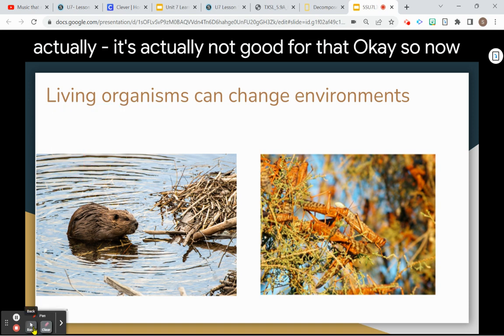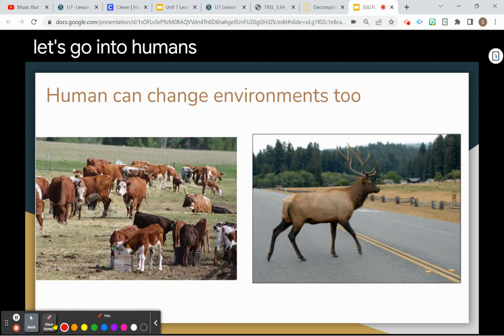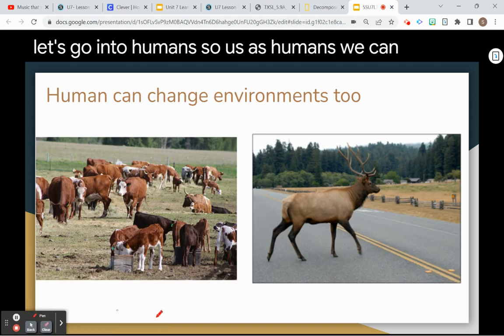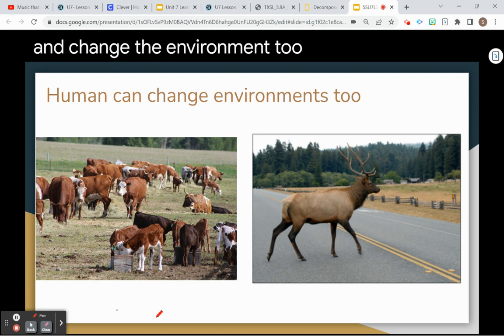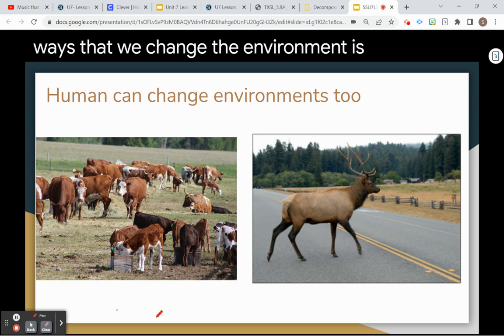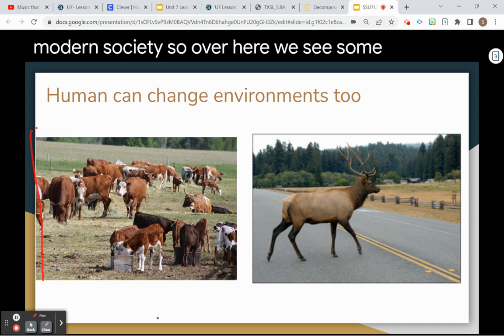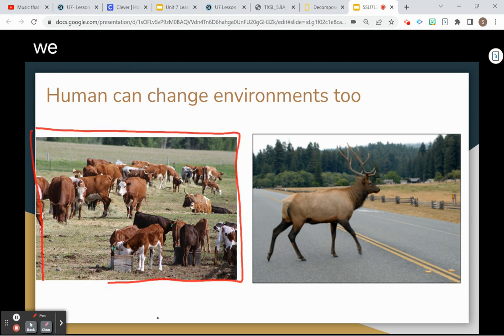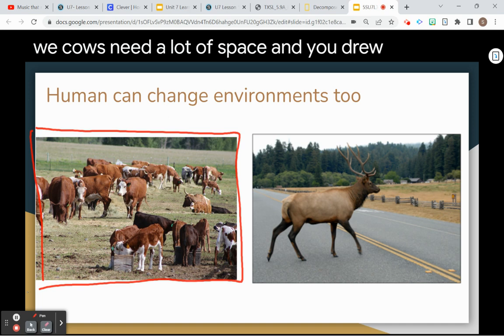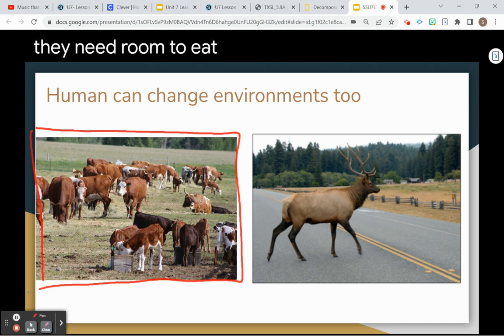Okay, so now let's go into humans. Us as humans, we can impact and change the environment too. A couple of common ways that we change the environment is through our daily lives in cities, and with what we have in modern society. Over here we see some cows, and cows need a lot of space. They need room to graze, they need room to eat.